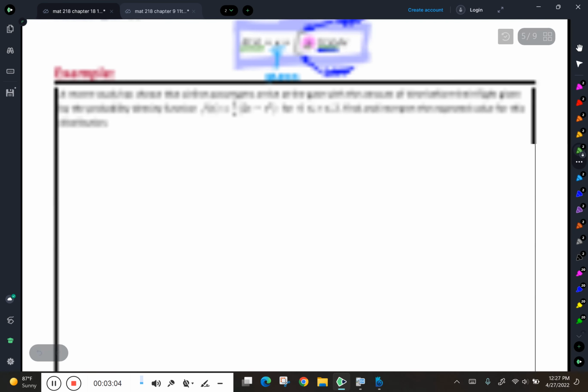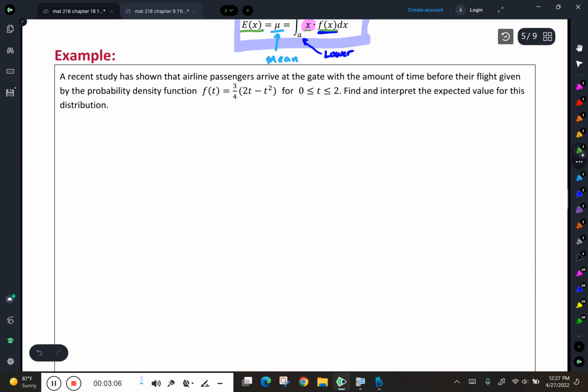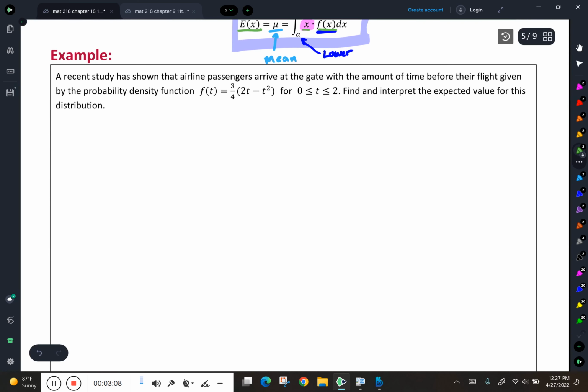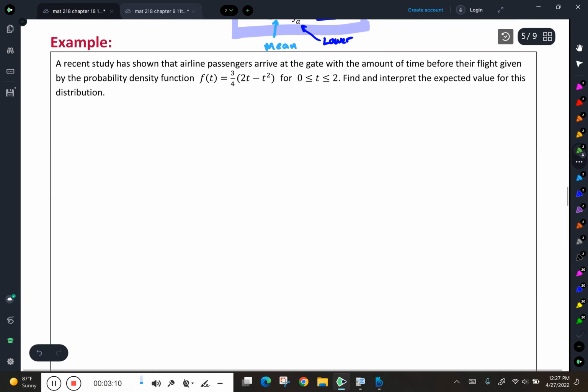All right, so here's our first example. And it reads, a recent study has shown that airline passengers arrive at the gate with the amount of time before their flight given by the probability density function f of t equals 3/4 times that mess for t valid between 0 and 2 inclusive. Okay, so basically what they're saying here is t represents the amount of time before the flight that a person will show up at the gate.